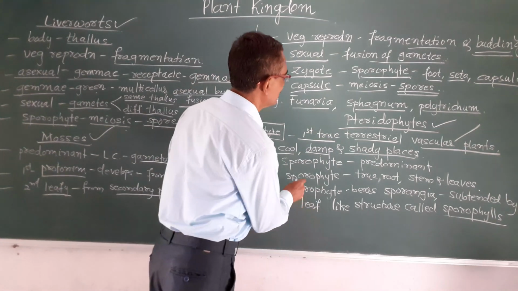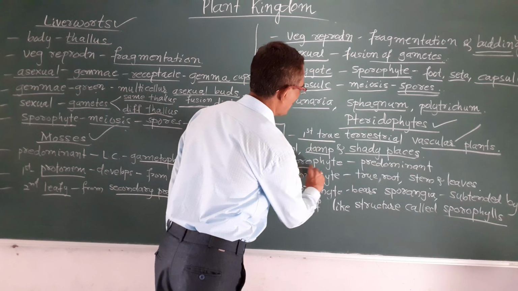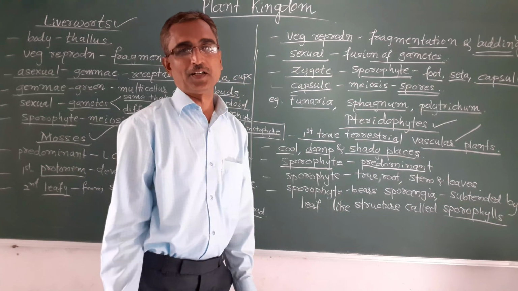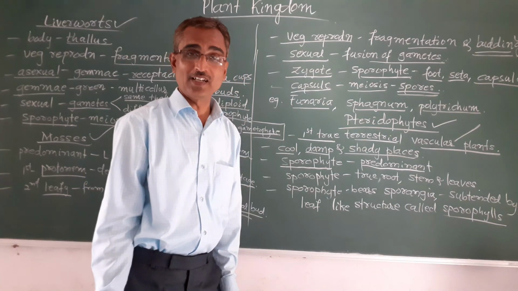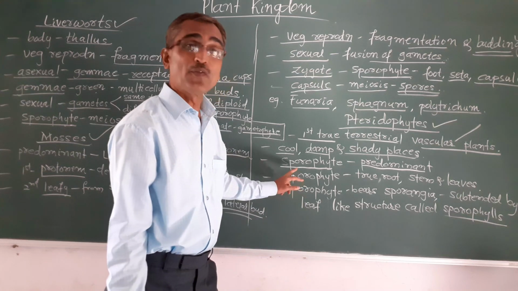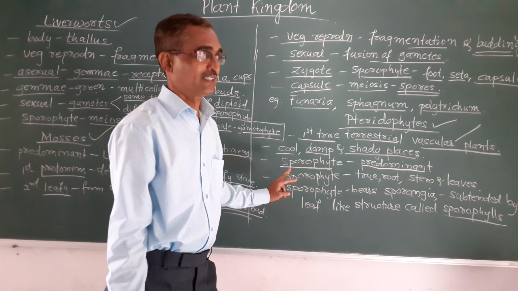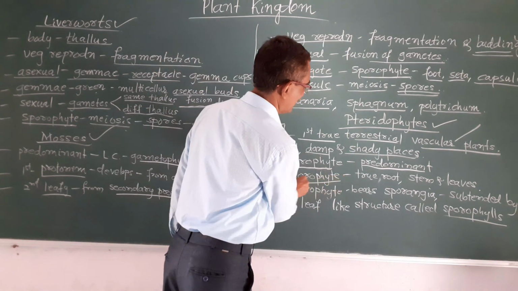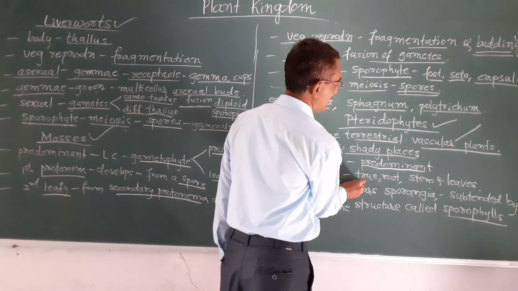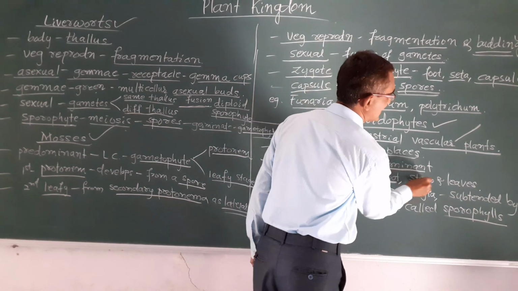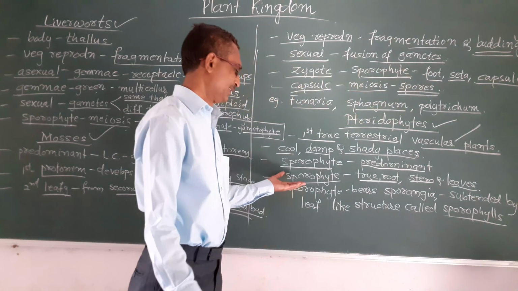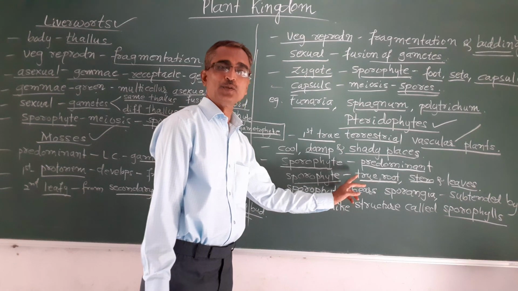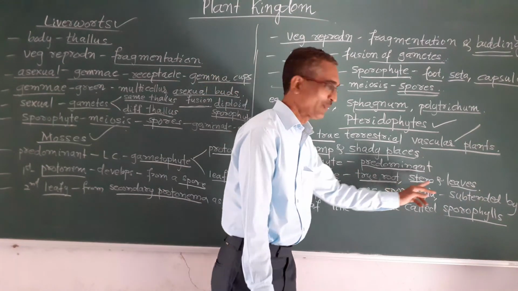And here the sporophyte stage is predominant. Okay, in the life cycle of these pteridophytes, the sporophyte, that is the diploid stage, is predominant. And this sporophyte is differentiated into true root, stem and leaves. Okay, the sporophyte, that is a diploid stage, gets differentiated into true root, stem and leaves.